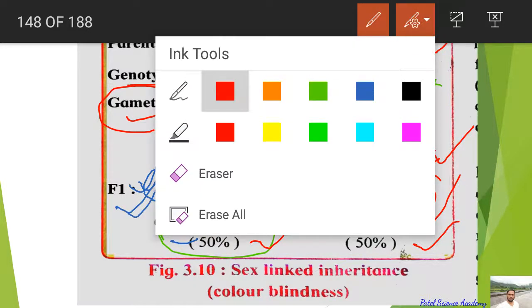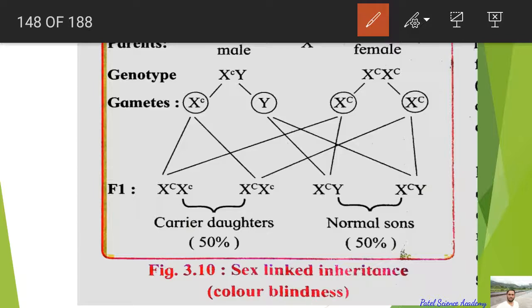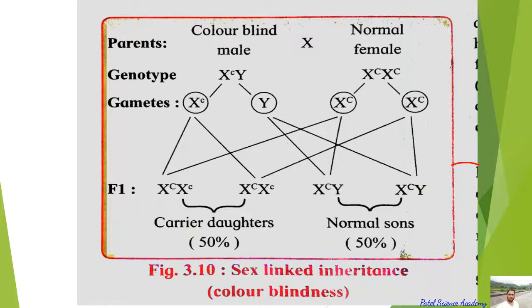So by this cross we can see here, if the father is color blind and the mother is normal, from this father this disease is transmitting into the daughter, not into the son.